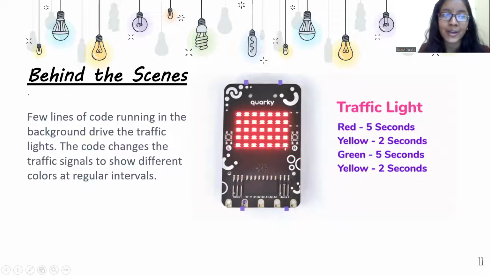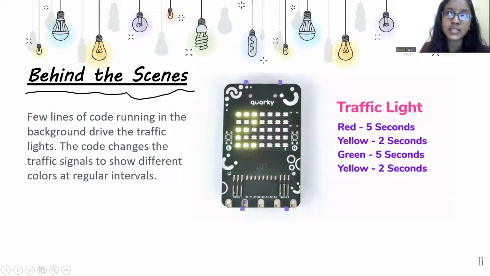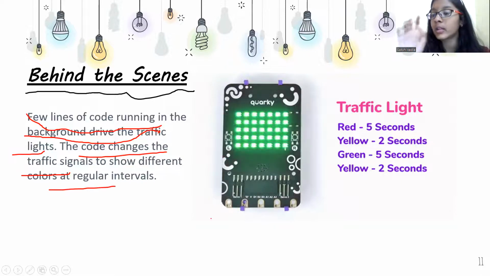Right, understood. Now, as I told you, I will tell you what is happening behind the scenes also. Basically, just a few lines of code are running in the background to drive the traffic lights. The code changes the traffic signals to show different colors at regular intervals.